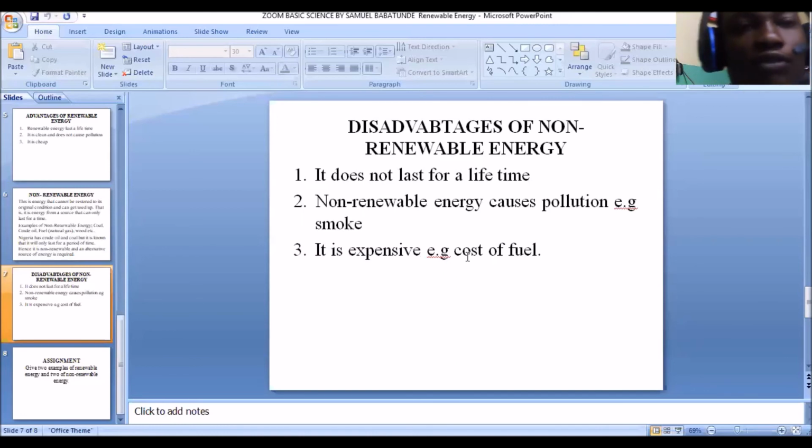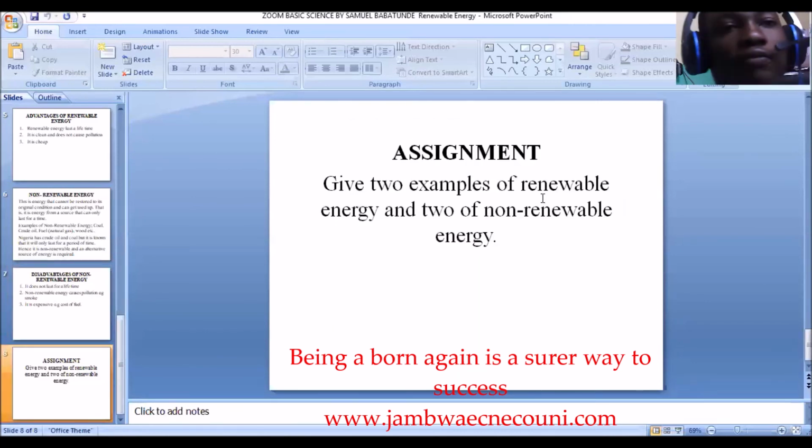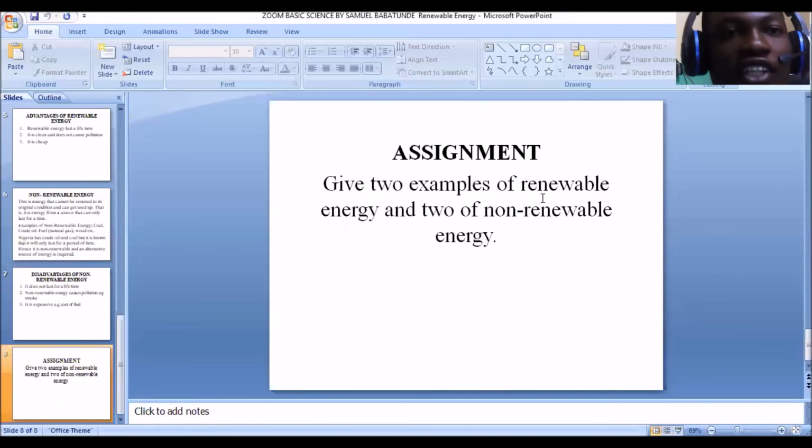So with this, we've come to the end of today's topic, which is renewable energy and non-renewable energy. But I have a brief assignment for you. The assignment says, give two examples of renewable energy and two of non-renewable energy. You just give me two examples each. Now, this assignment is to be submitted on our WhatsApp group.